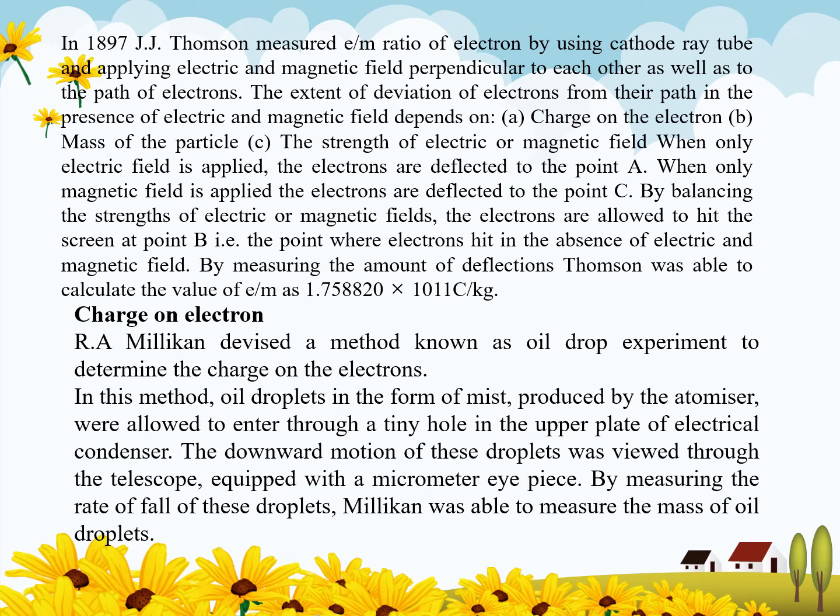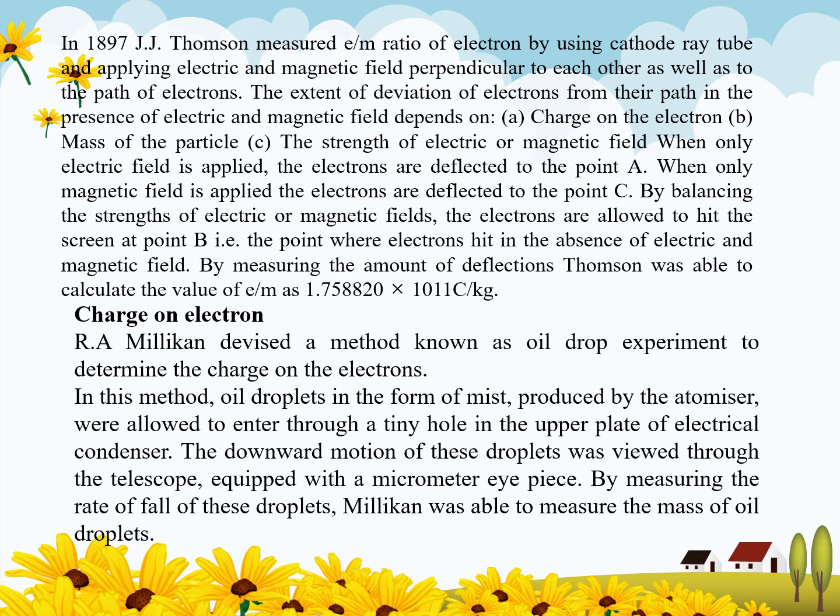Now, R.A. Millikan devised a method known as the oil drop experiment, to determine the charge on the electron. In this method, oil droplets in the form of a mist produced by an atomizer were allowed to enter through a tiny hole in the upper plate of an electrical condenser. The downward motion of these droplets was viewed through a telescope equipped with a micrometer eyepiece.